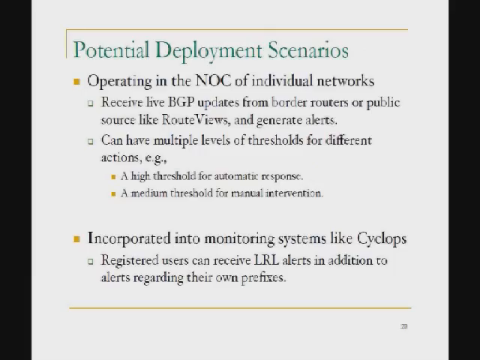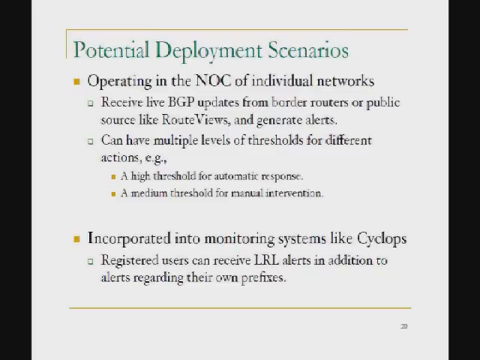There are two potential deployment scenarios. One is that an individual network can run this in their network, get the real BGP feed from the border router, and run this algorithm to detect whether there's a route leak going on. If there is, drop the false routing announcement. You could set a high threshold. In this work, we set a threshold at 10. You could set a higher threshold for automatic response, or a lower threshold, say, if it's 5, then I want to take a look. If it's 20 or 100, I want the router to automatically drop the announcement.